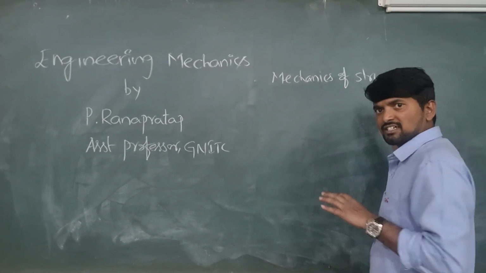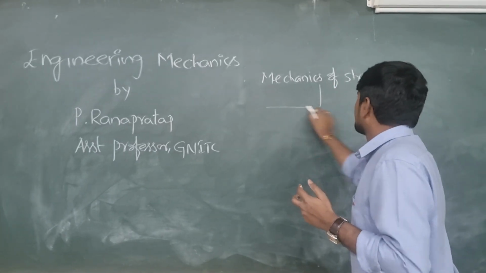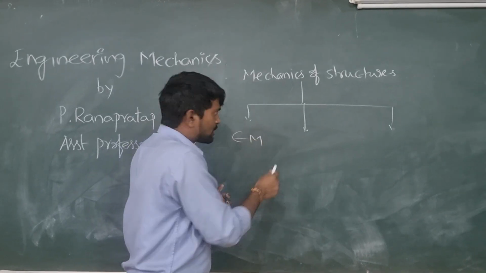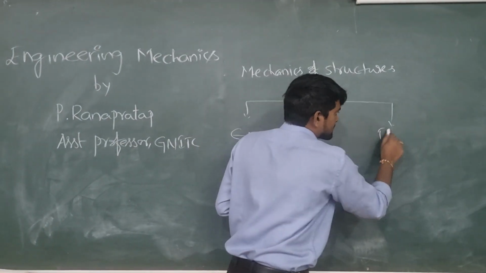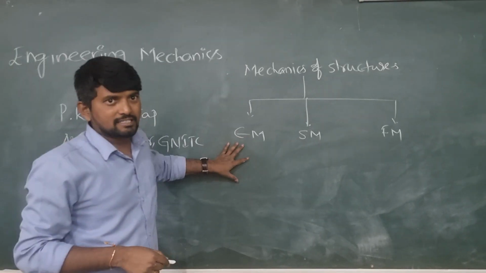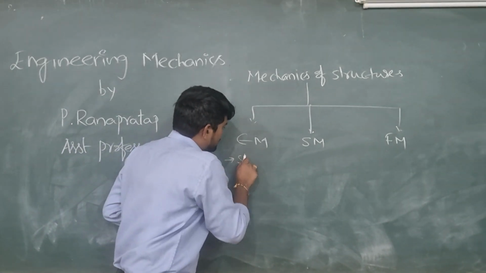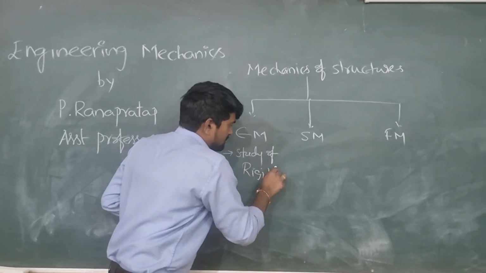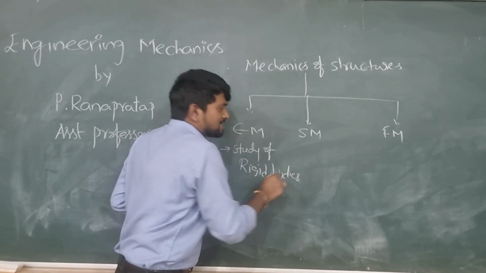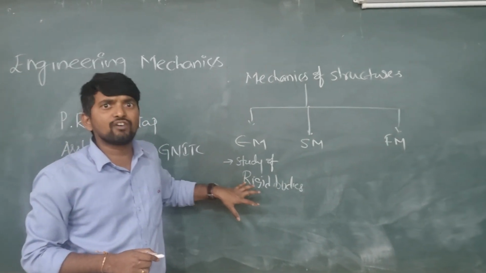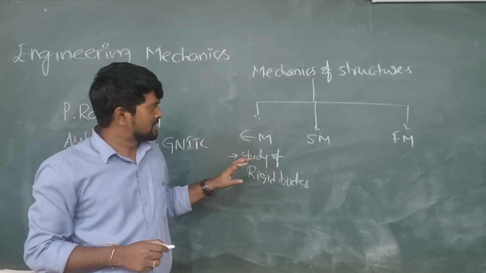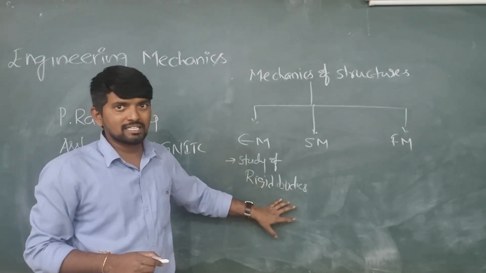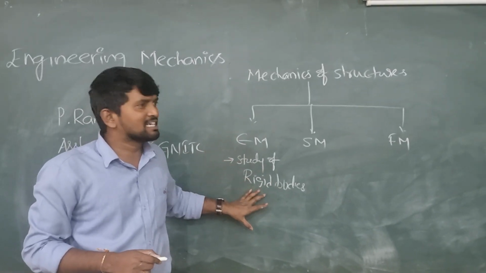So mechanics of structures is divided into three parts: engineering mechanics, solid mechanics and fluid mechanics. Engineering mechanics is a study of rigid bodies. So what is a rigid body? A rigid body does not undergo deformation under the action of loads. Suppose we apply a load on the body, it does not deform. That is a rigid body. So in engineering mechanics, we are studying rigid bodies.